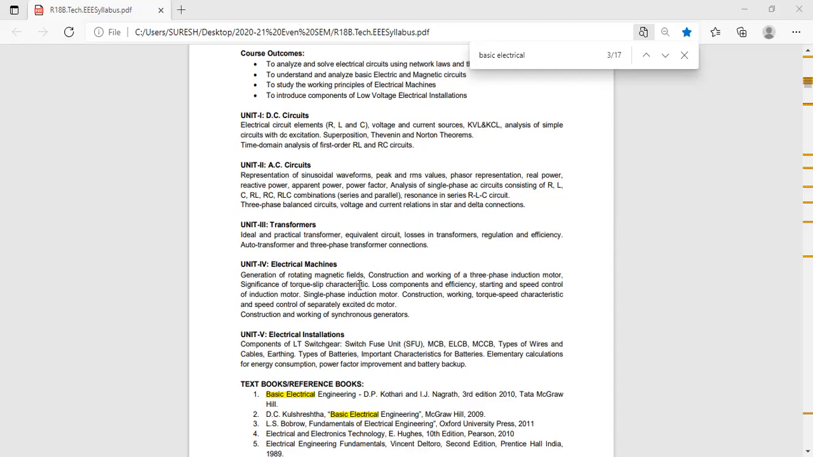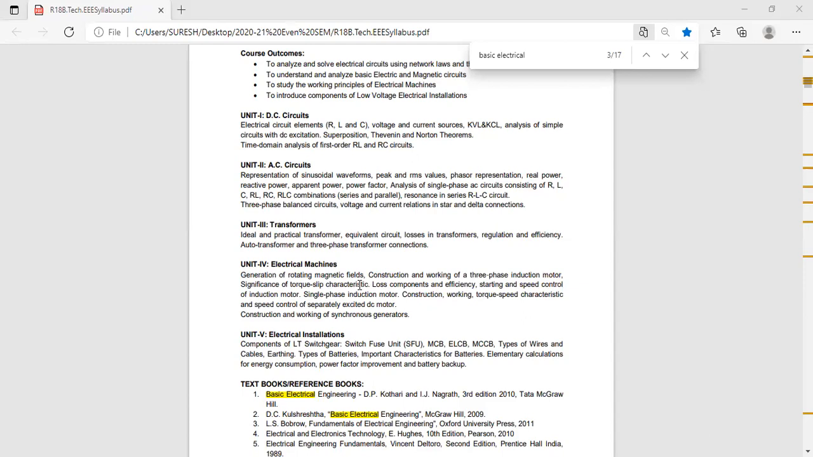Because in transformer, both primary and secondary windings are stationary. There is no rotating part. Principle in transformer is mutual induction. But in three-phase induction motor also the principle is mutual induction. But stator is stationary in three-phase induction motor. Stator is the primary winding, but the rotor is the secondary winding. Rotor is rotating, but in transformer, both primary and secondary are stationary. There is no rotating part in the transformer. That's why transformer is called a static device.